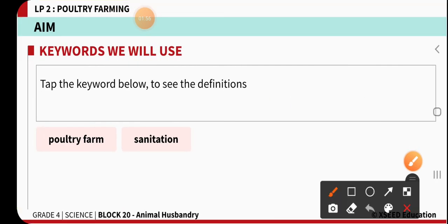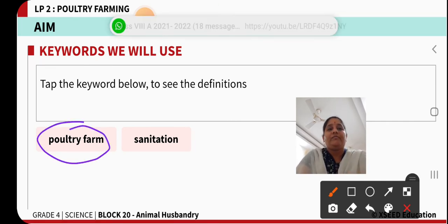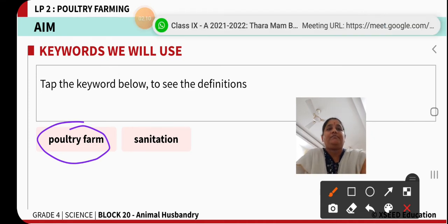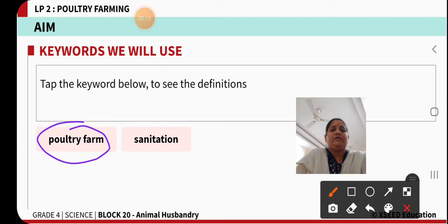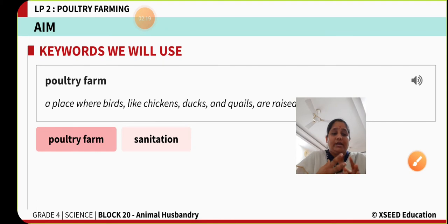In today's class, we are going to learn some keywords. The first keyword is poultry farm. Poultry farm is a place where you are rearing birds like ducks, quails and chickens on a larger scale. Then it is called a poultry farm. Poultry farm: a place where birds, like chickens, ducks, and quails, are raised.